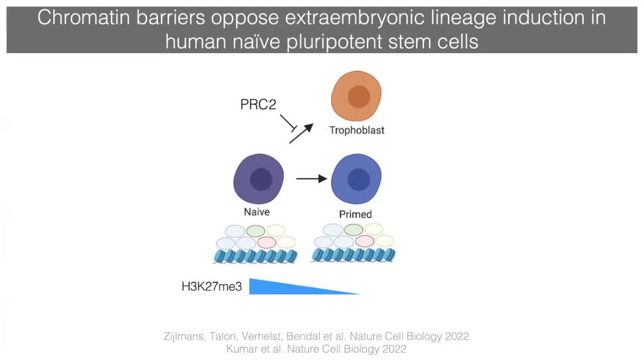But all of the experiments I've told you so far were done in vitro, and therefore we are interested in understanding what happens in the embryo. And excitingly, we've obtained approval to perform similar experiments in the embryo. And we are now, together with Hilde van der Velde in Brussels, testing the effect of PRC2 inhibition directly in human embryos. And the outcome will not only be exciting because it will tell us about the role of polycomb in the embryo itself, but it will also tell us about the predictability of stem cell embryo models on our understanding of actual human embryogenesis.